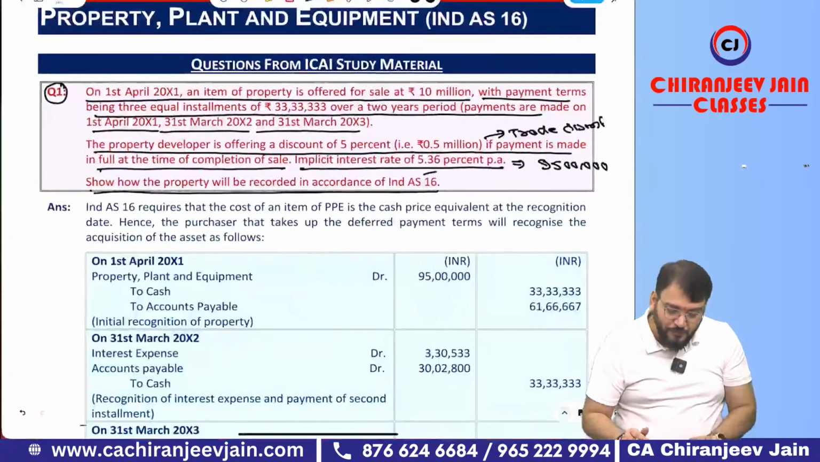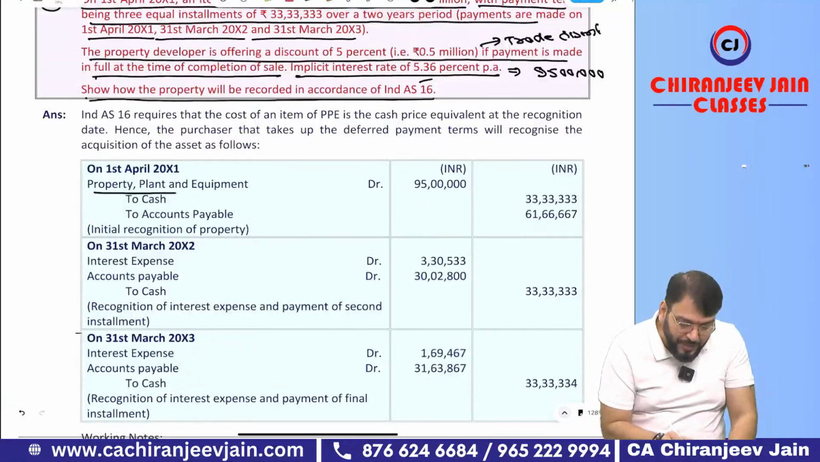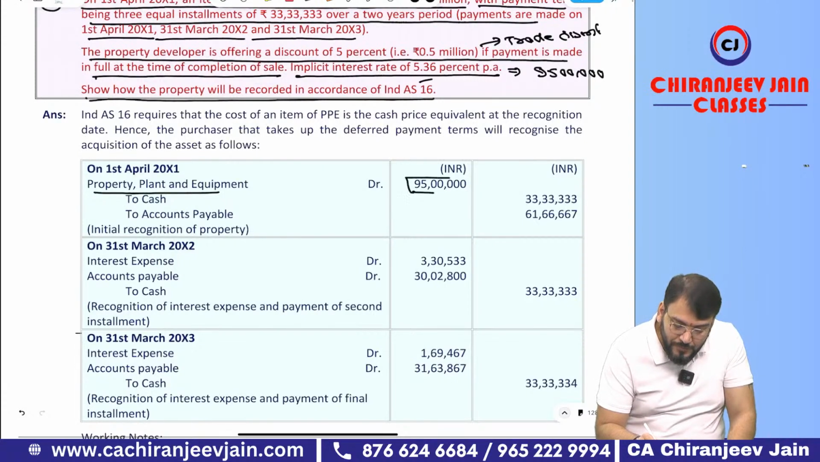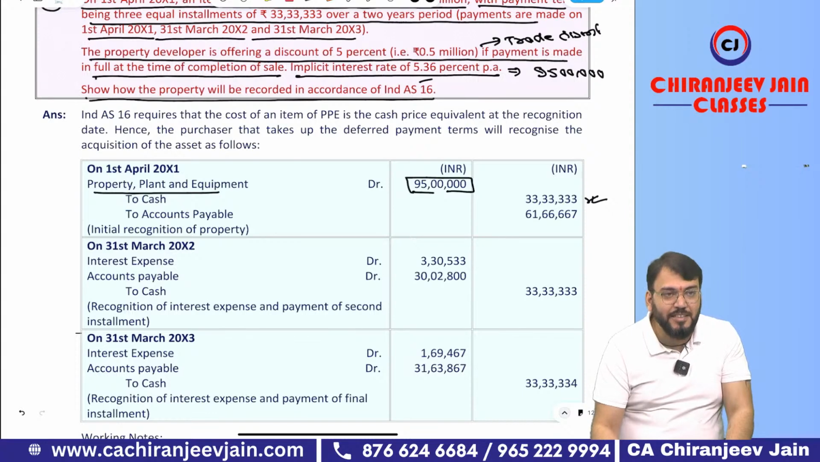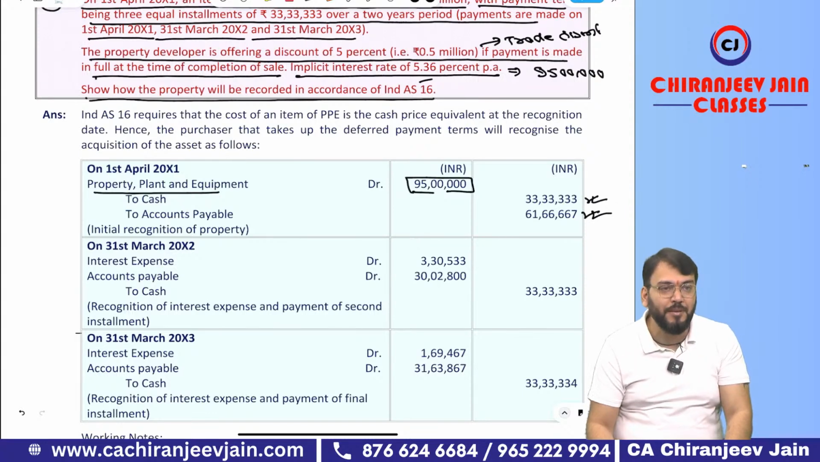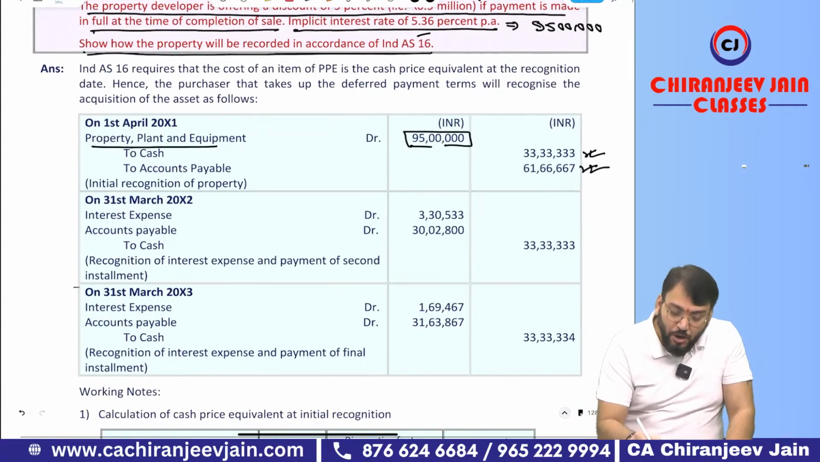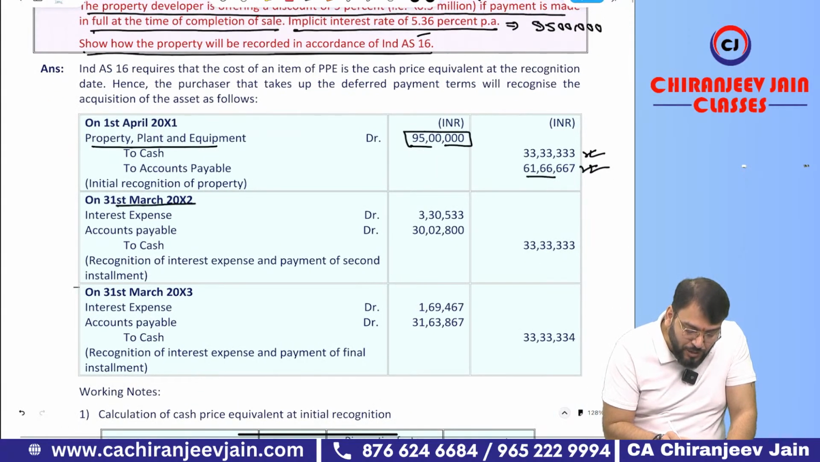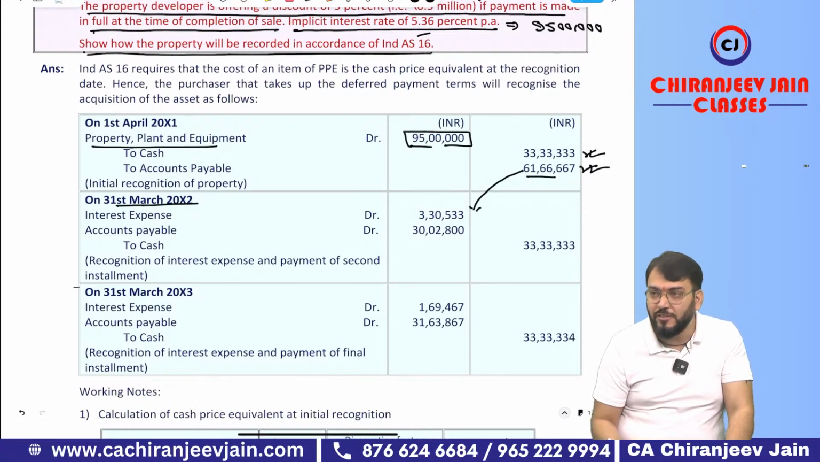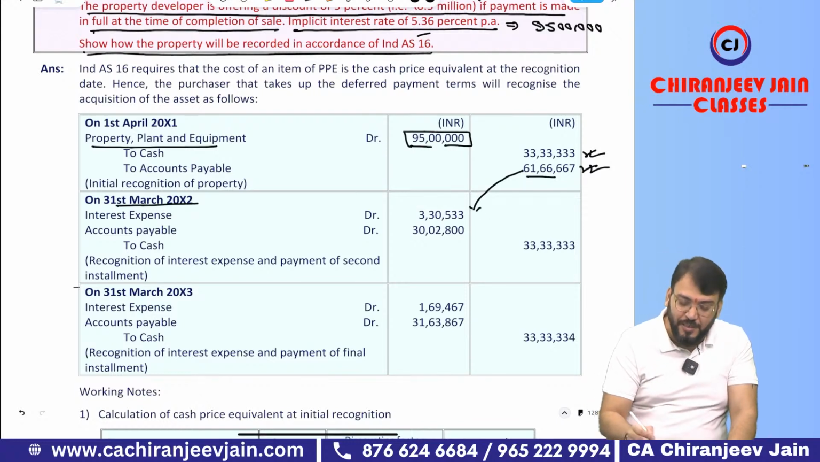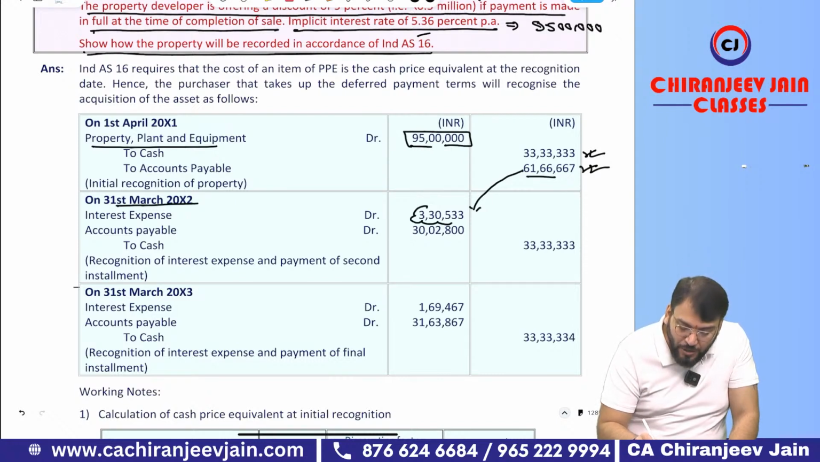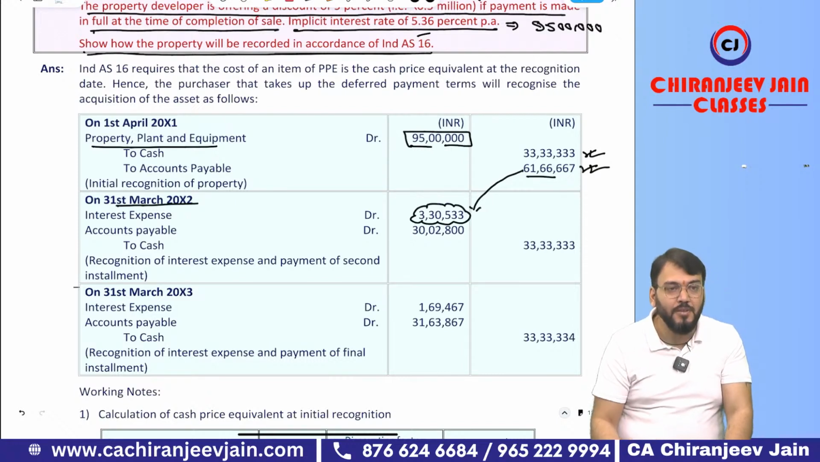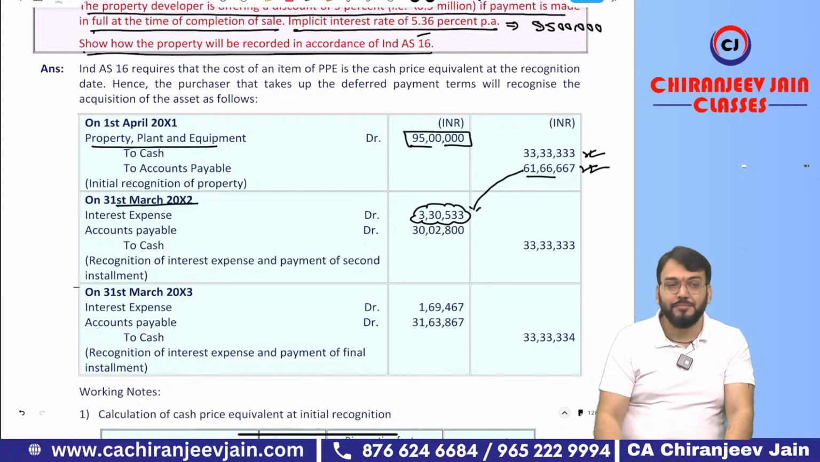Come to the solution. First journal entry is what? PPE account debit. How much? 95 lakh. Immediately how much paid? 33 lakh, 33,333. The difference is payable. Now on this amount, on 31st March 2002, we'll calculate interest at what rate? 5.36%. So how much is 5.36% coming? Check whether it is coming the same or not. It will come the same only.